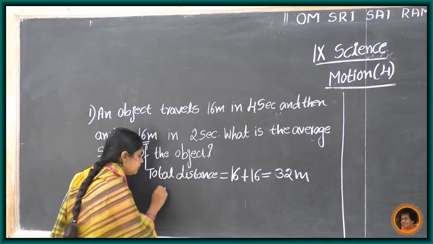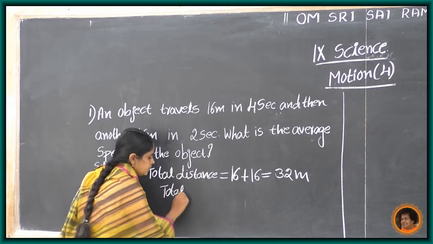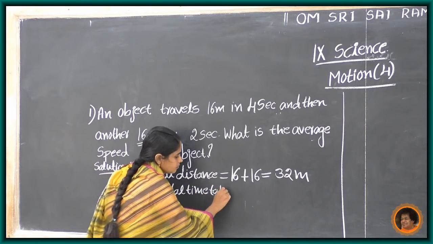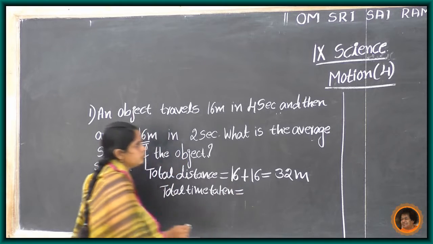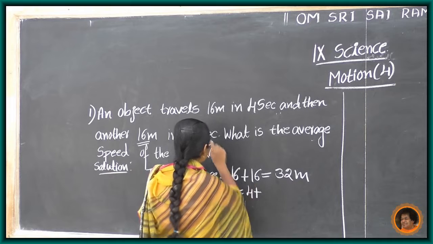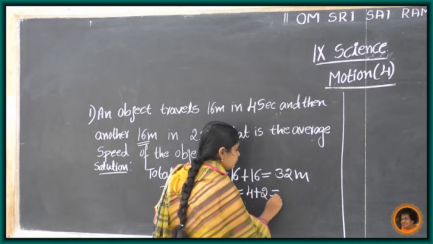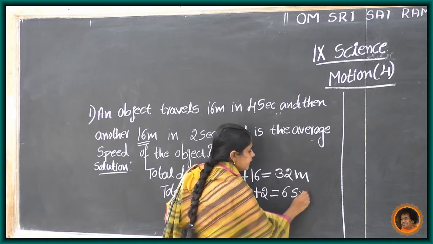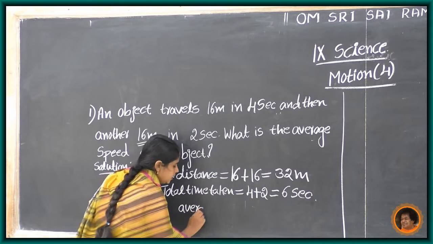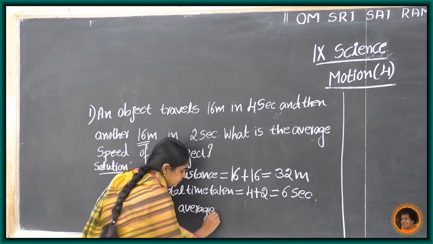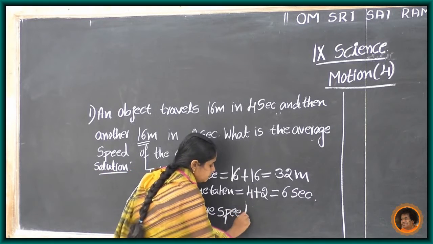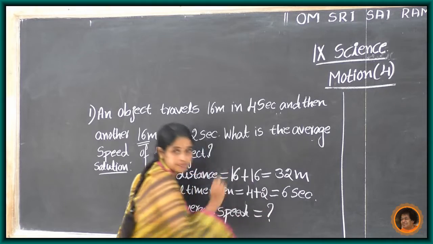Then total time taken equals first 4 seconds plus again 2 seconds, 4 plus 2, 6 seconds. So the average velocity, not velocity, it is speed. Average speed equals how much?